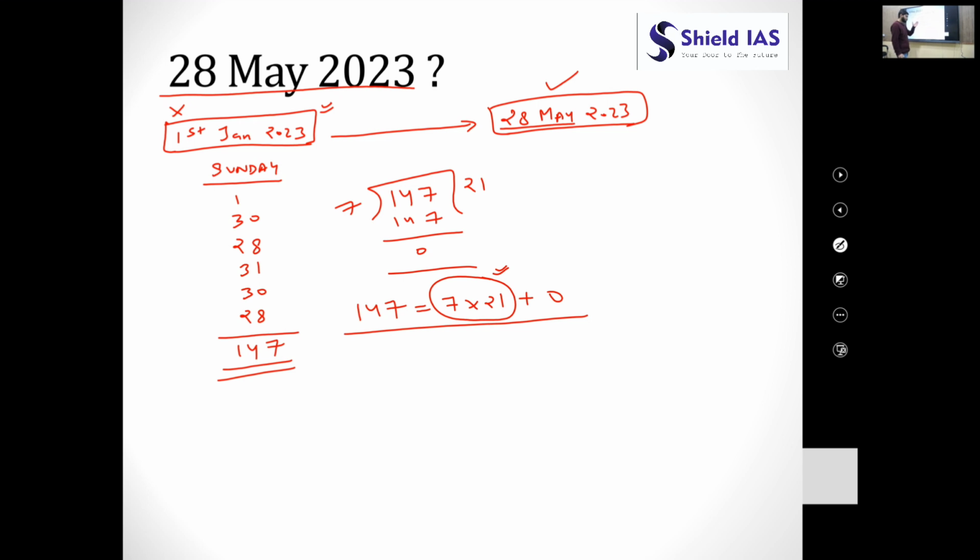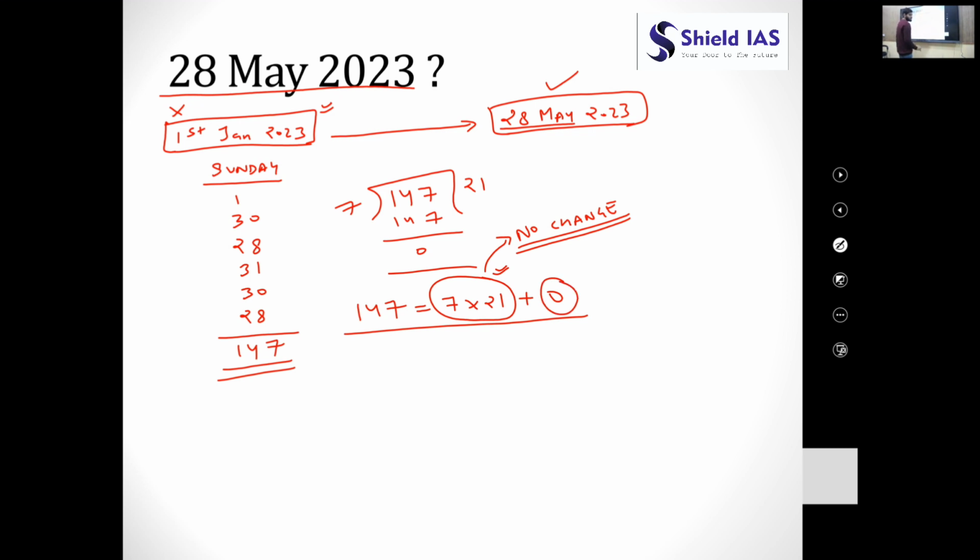This means that 7 into 21 means we are adding 7, 21 times to the initial day. This will produce no change or no effect in the day.